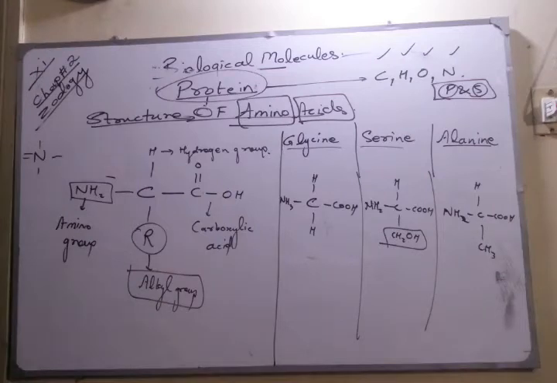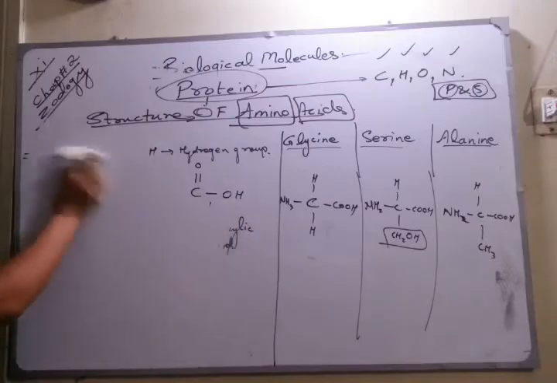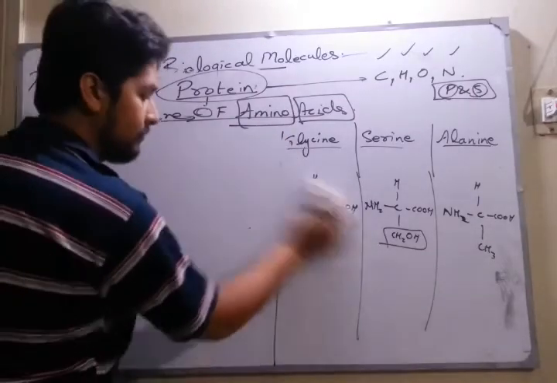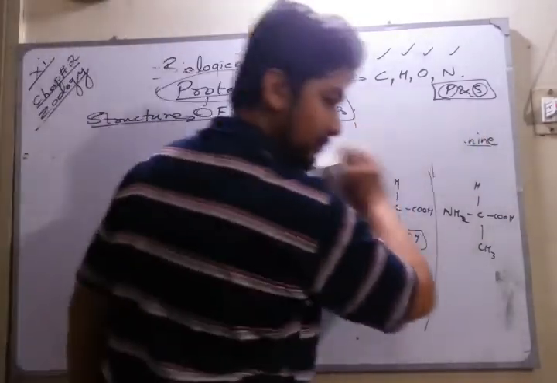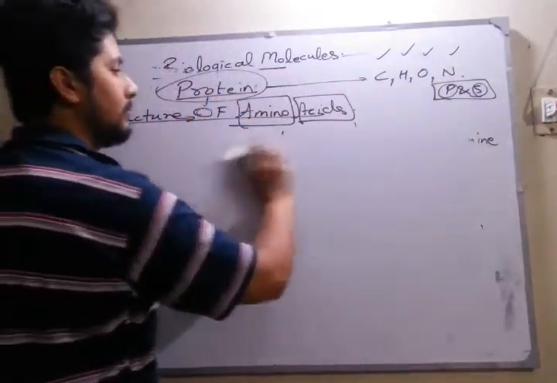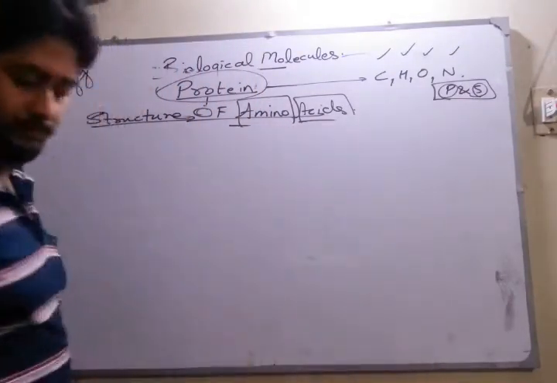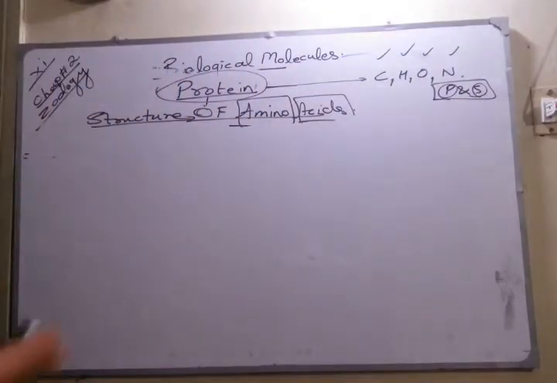So the next thing is how the structure of an amino acid is formed.